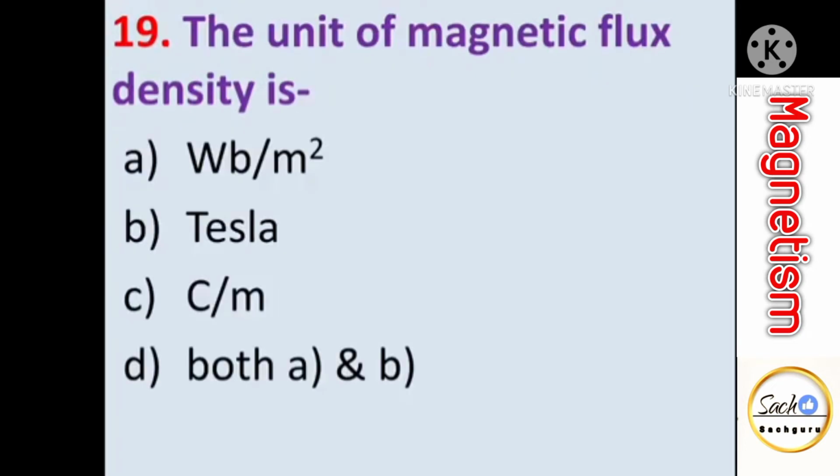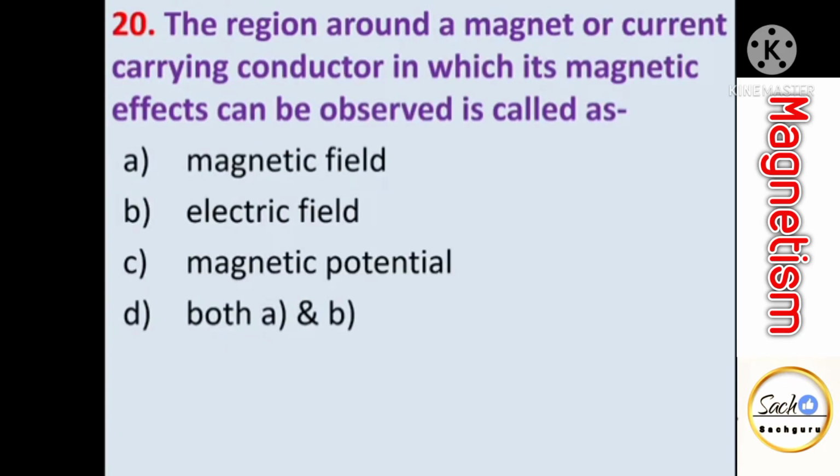The unit of magnetic flux density, we know that unit of magnetic flux density, it is Weber per meter square, which is also called as Tesla. So both options A and B are correct. The region around a magnet or current carrying conductor in which its magnetic effects can be observed is called as. So this is the simple definition of magnetic field.